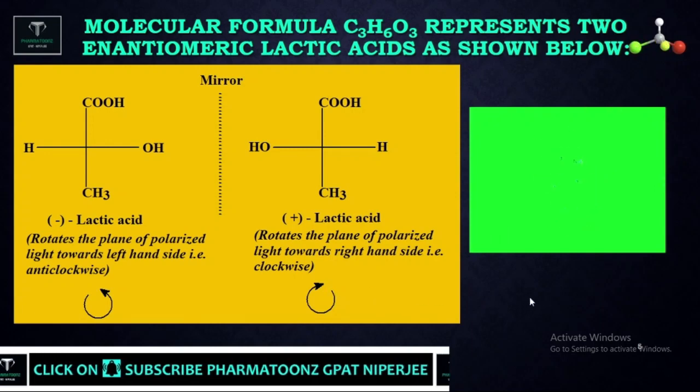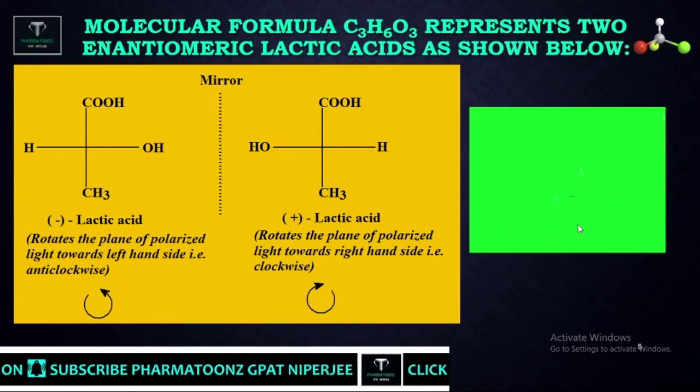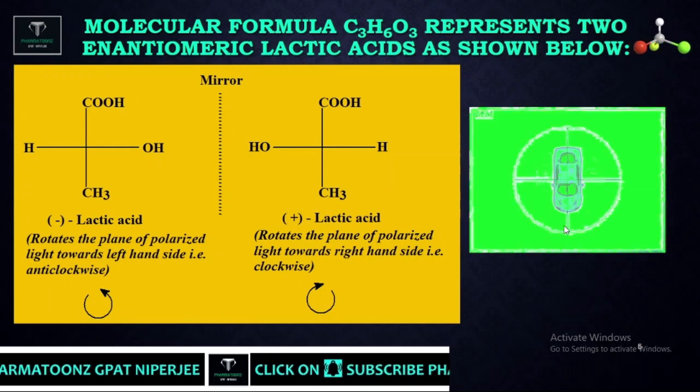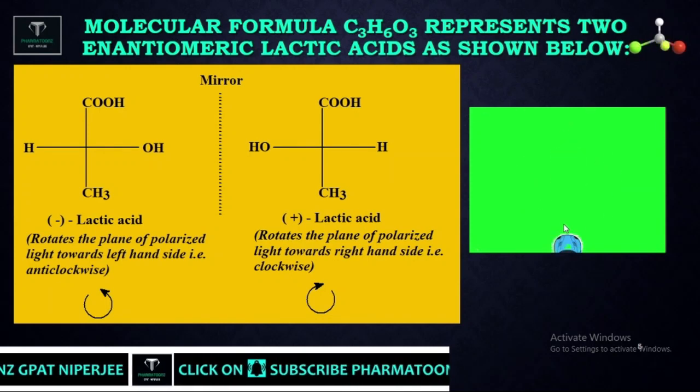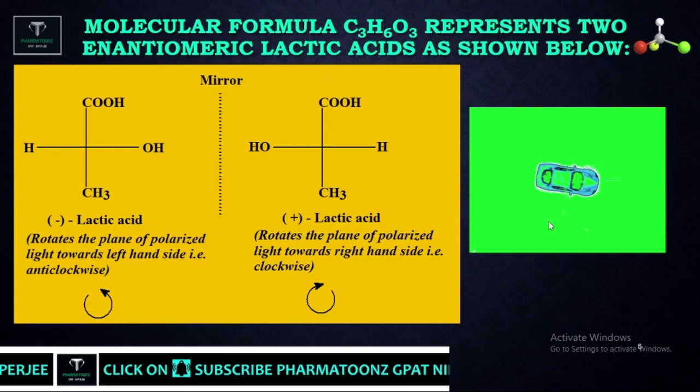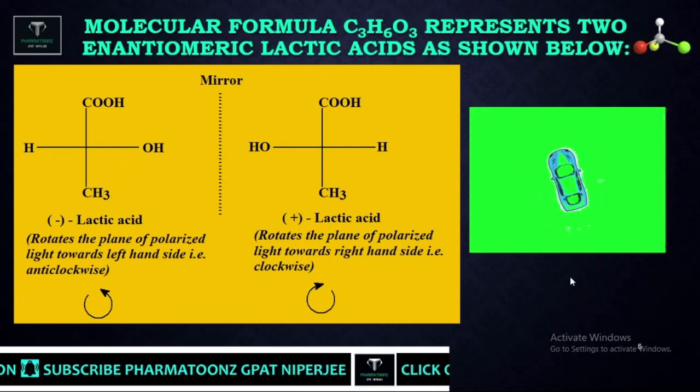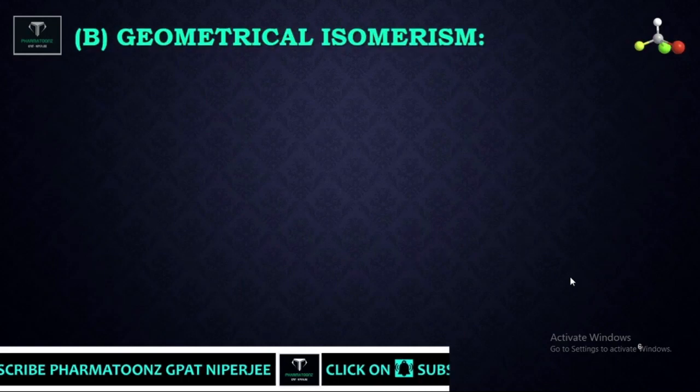Let us take a simple example. See the movement of the car: this is anti-clockwise. Again, the movement of the car, this is clockwise. In this way we can understand dextro as well as levo compounds.